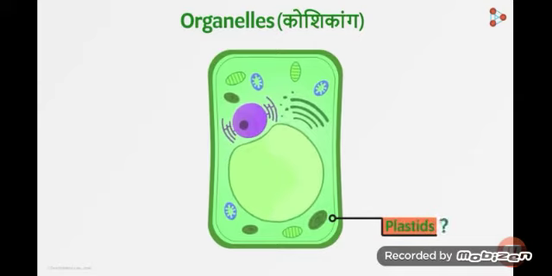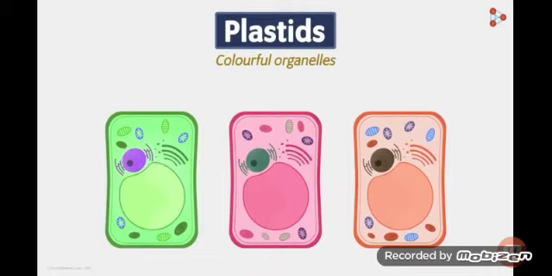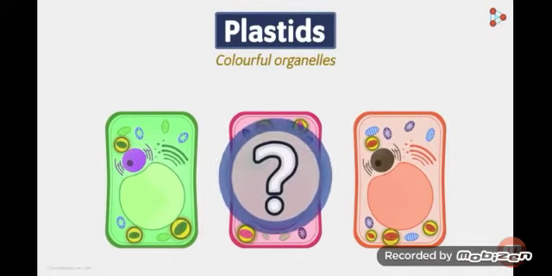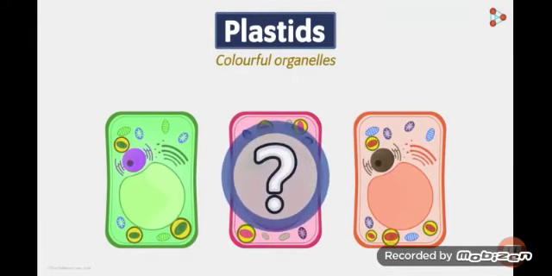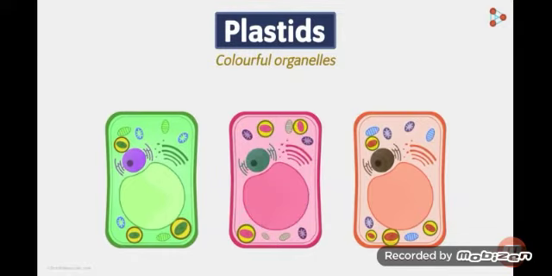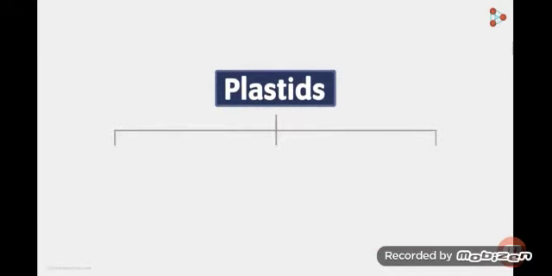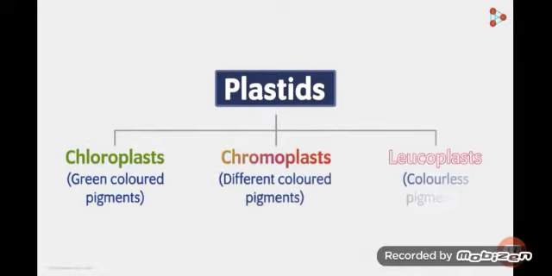Plastids are colored organelles, but what gives color to these plastids? Actually, it is the pigments inside these plastids which are responsible for these colors. Now, the question is whether all plastids have all types of colors. No, not at all. Plastids are classified according to the colors present in them. So, there are three categories of plastids: chloroplast, chromoplast, and leucoplast.